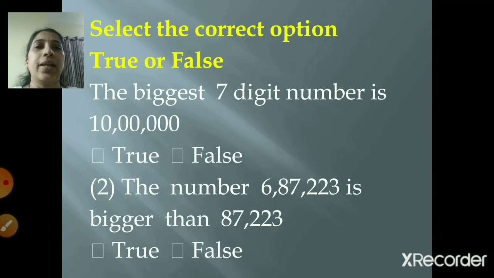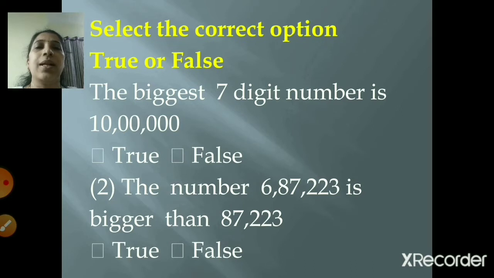Select the correct option, true or false. So you know, children, true or false. So you have to just select what is true and what is false, right? So the first one is, the biggest 7-digit number is 1000 and then 3 zeros. So you have to say whether it is true or false.